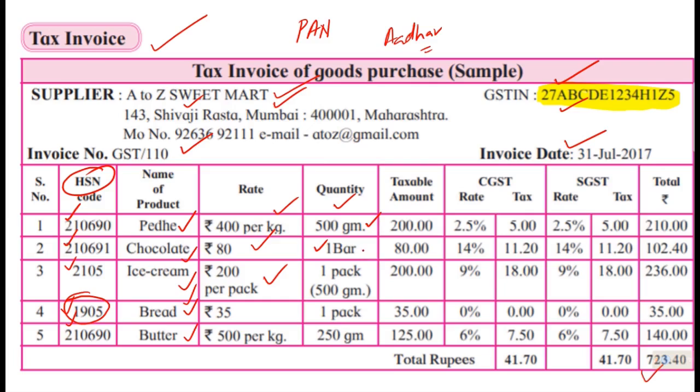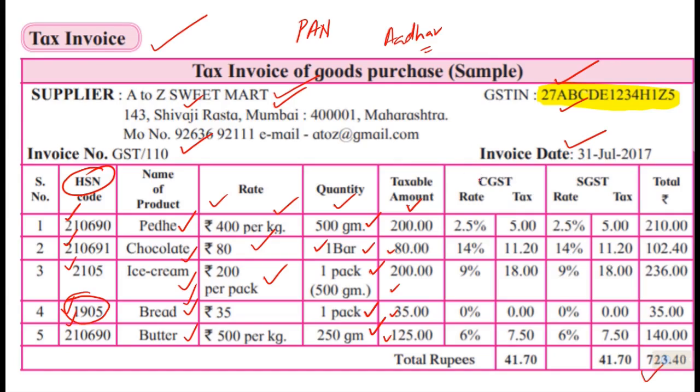आधा kg पेड़ा है, एक chocolate bar है, एक packet ice cream है, एक 1 pack bread है, 250 gram per kilo butter है. The rate is given accordingly. Your bill will be आधा किलो है तो 200 rupees, 80 rupees, 200 rupees, 35 rupees, 125 rupees. This is the rate. But here comes our topic, GST.